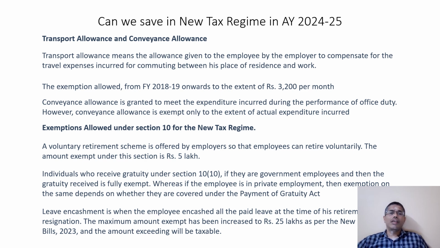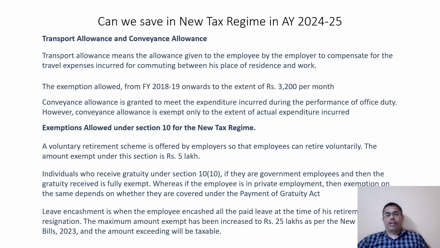Conveyance allowance is paid by the employer to the employee to perform office duty. This is conveyance allowance. Next, exemptions allowed under section 10 for the new tax regime. First one is voluntary retirement scheme. Employee receives at the time of voluntary retirement a maximum amount of rupees 5 lakhs, which can be claimed as savings in the new tax regime at the time of filing the return.